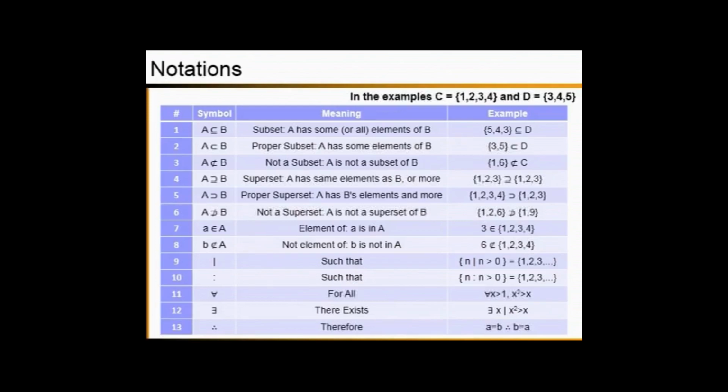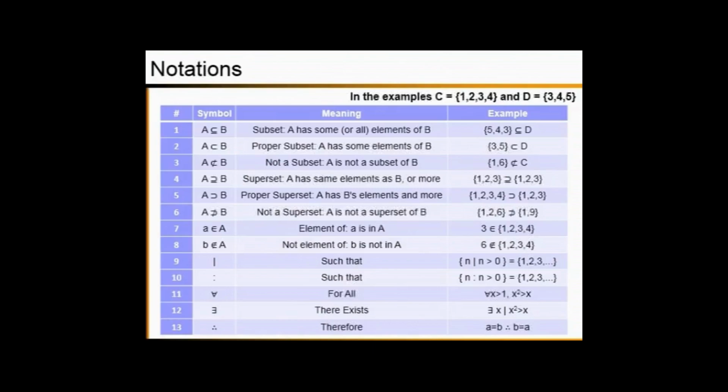The next symbol is for all. So you can simply use the symbol for all according to this example. For all x greater than 1, x squared is greater than x. So when you consider the values of all x's greater than 1, they satisfy the given condition, that is the square of the x's should be greater than x.